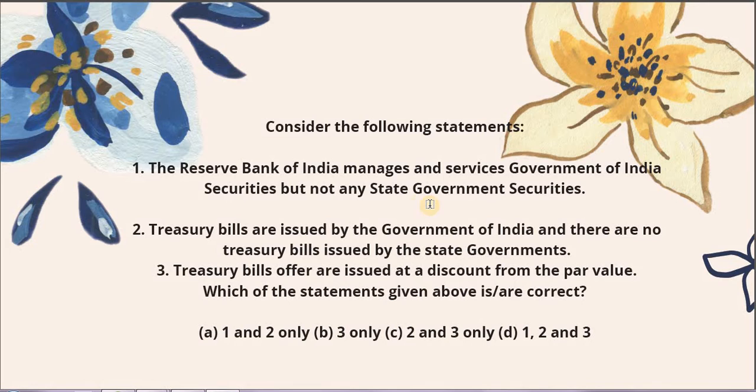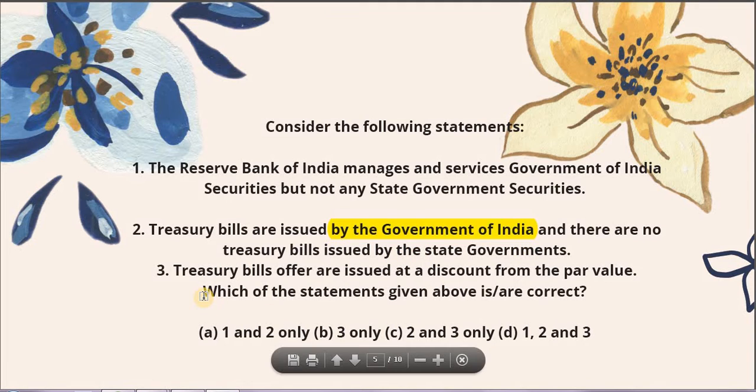So let's look at question number 3, which is: consider the following statements. Number 1: The Reserve Bank of India manages and services Government of India security but not any state government securities. Alright. And the second is: treasury bills are issued by the Government of India and there are no treasury bills issued by the state governments. Alright. Last is: treasury bills are issued at a discount from the par value. So which of the statements given above are correct?